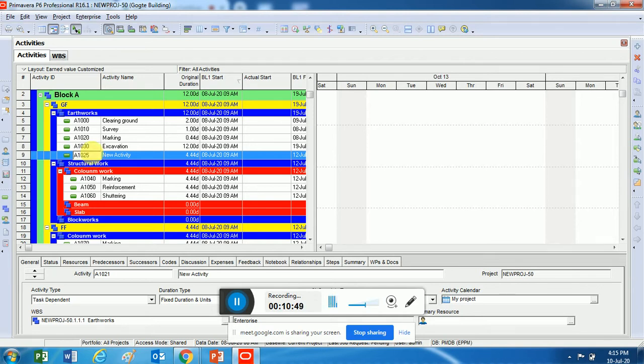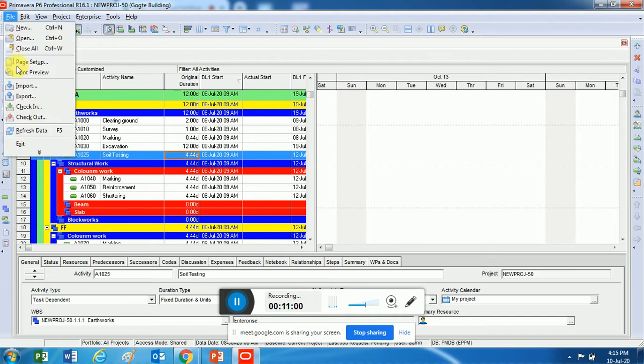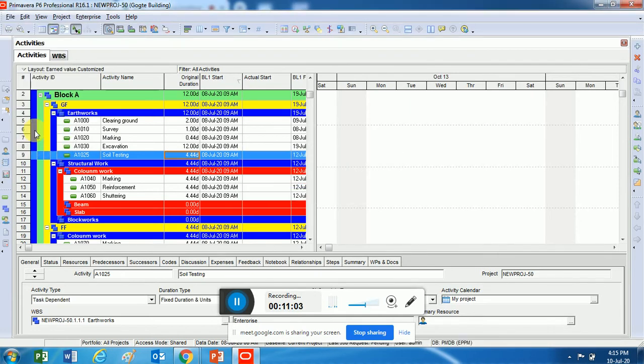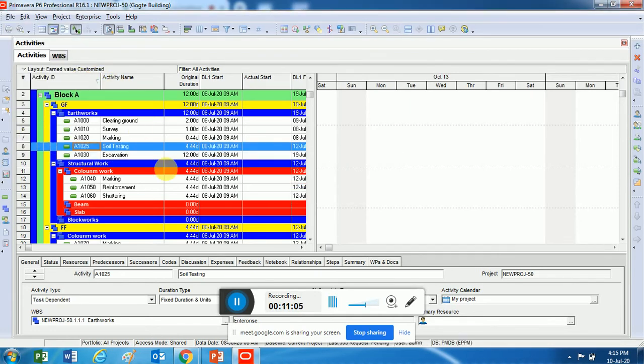Or we can give 25 also. Anyway, is fine. I'll make it as soil testing. You can see this now. It has come and set in between marking and excavation, right? Earlier it was coming down, and now I have changed that.